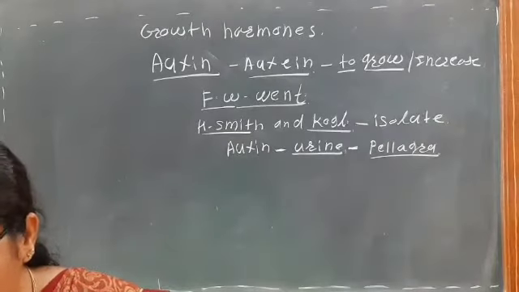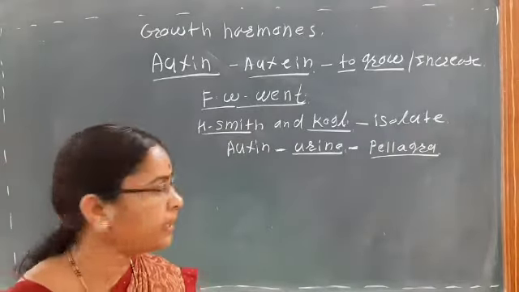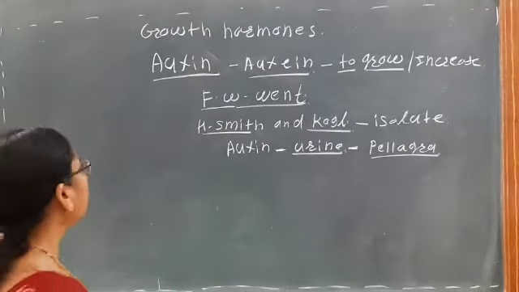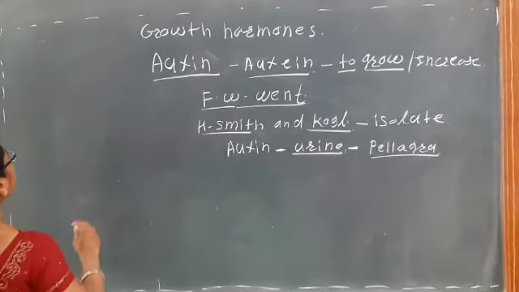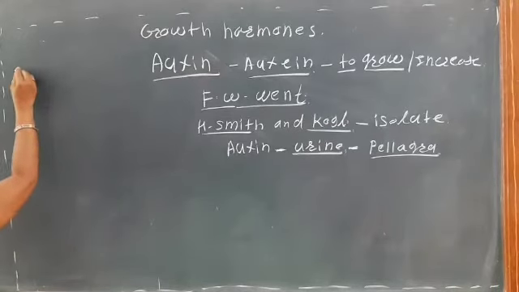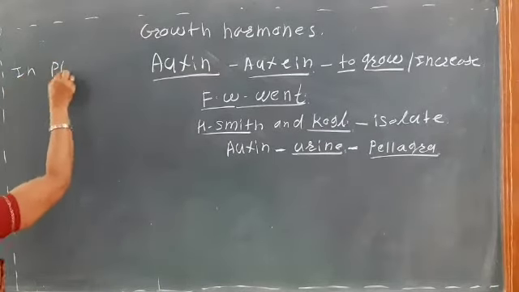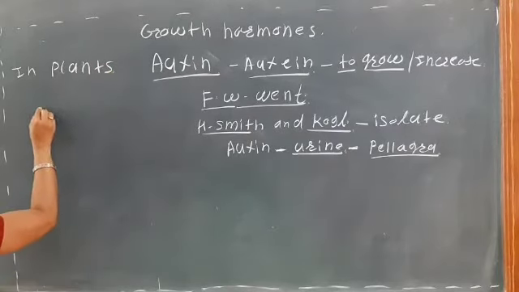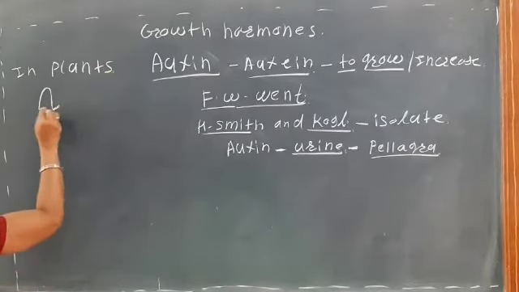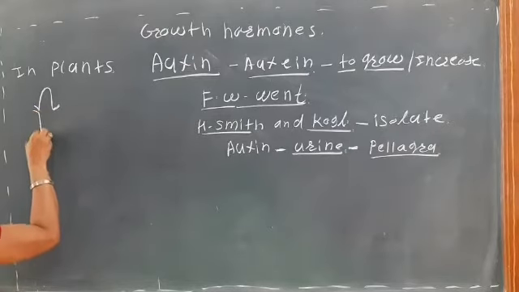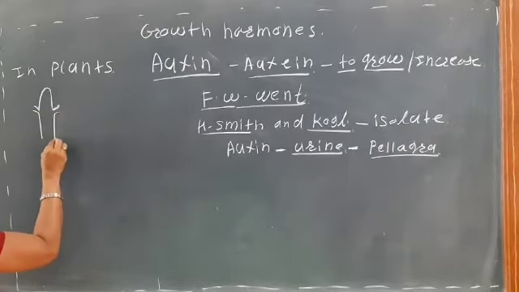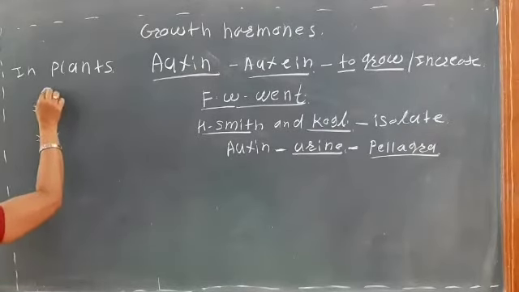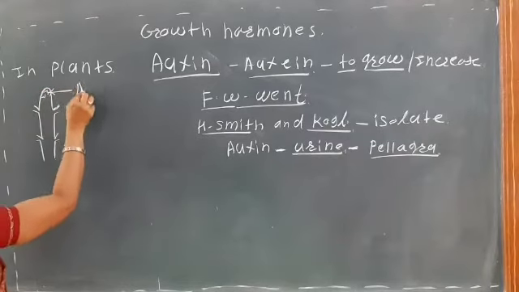In plants, auxins are mainly synthesized in the apex, that is, in the meristematic region. The site of synthesis of auxin is the apical meristem.